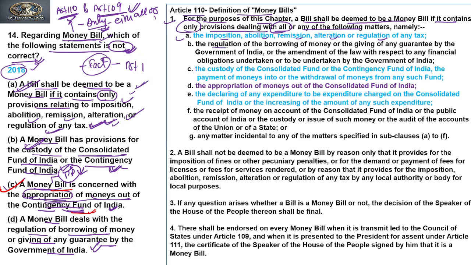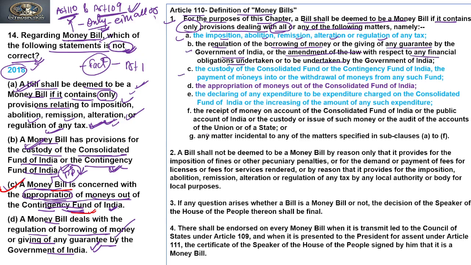Second says, B, the regulation of borrowing of money or giving of any guarantee by the government of India, that is D. Or the amendment of the law with respect to any financial obligations undertaken or to be undertaken by the government of India.